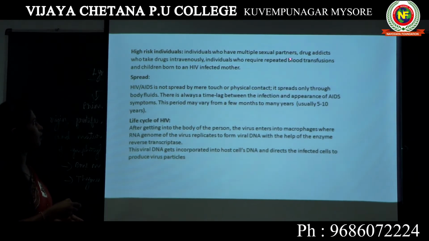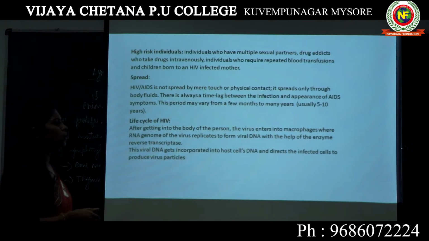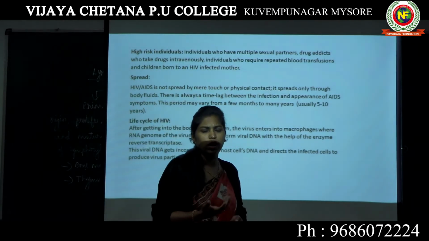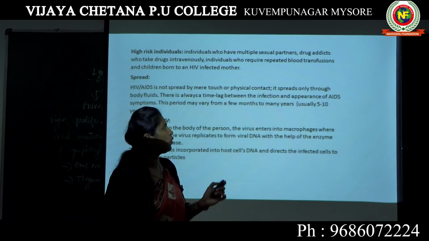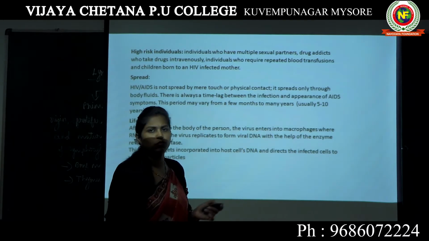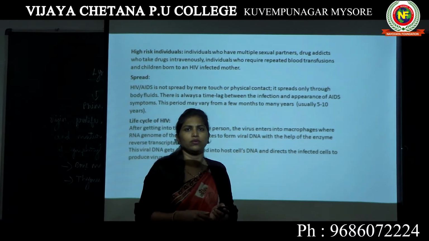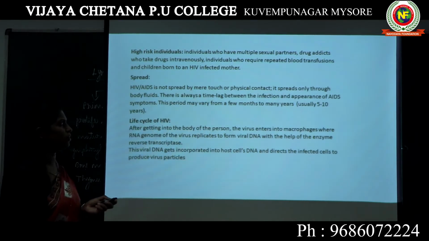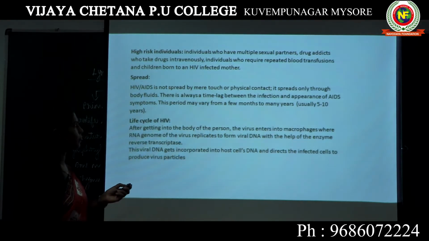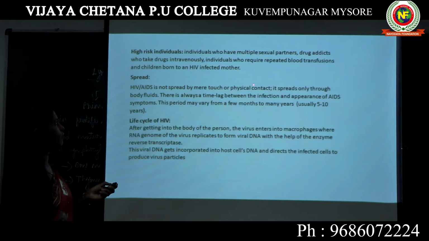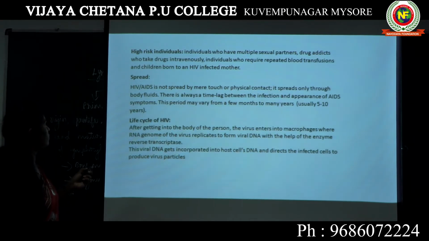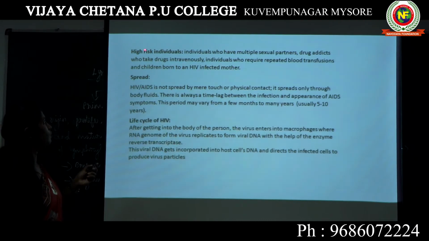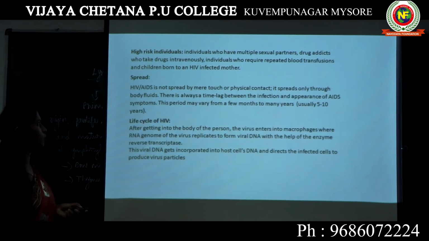Individuals who require repeated blood transfusions. People who have kidney problems or heart problems might require repeated blood transfusions. That means they need a donor to give them blood regularly. So if the donor has an HIV infection, then the healthy person will also get AIDS. And children born to an HIV infected mother are also high risk individuals.